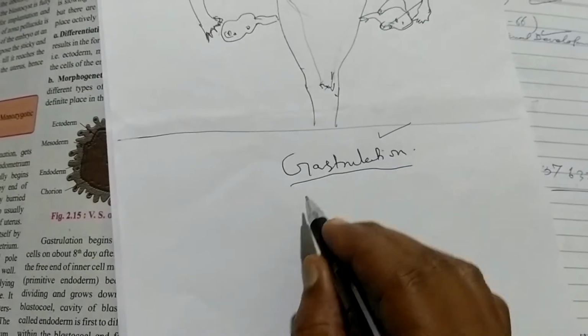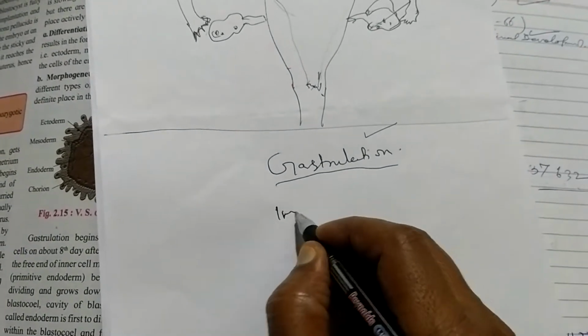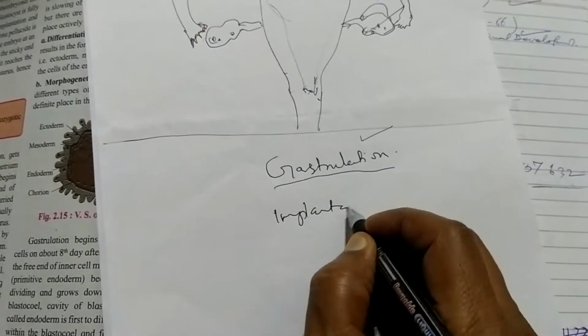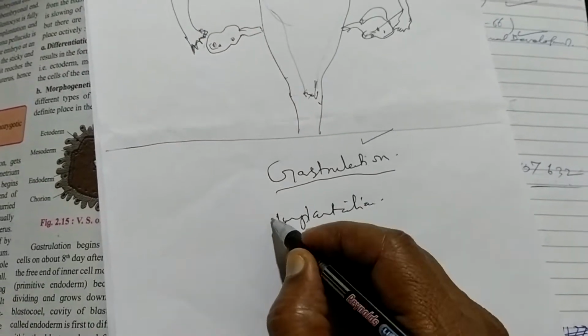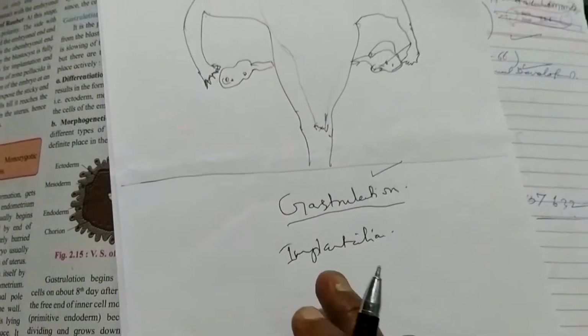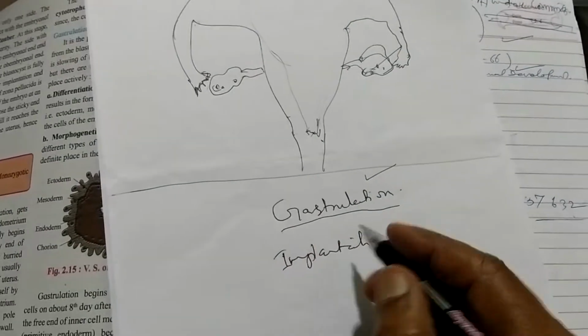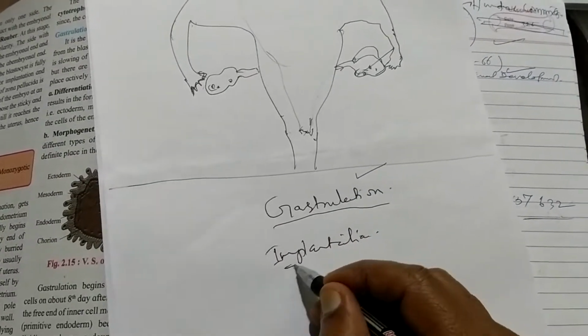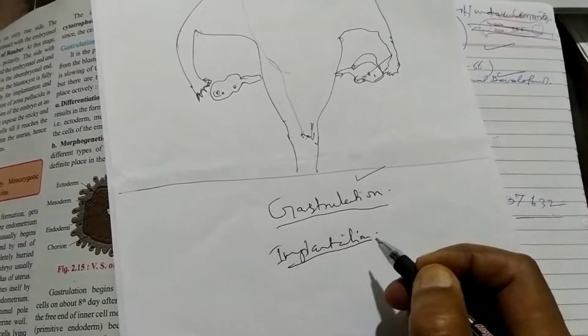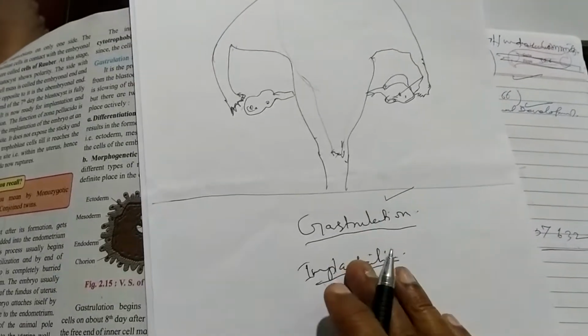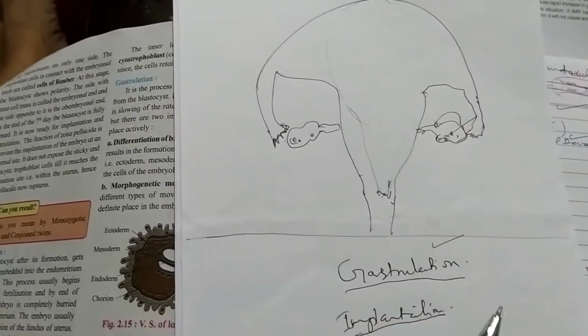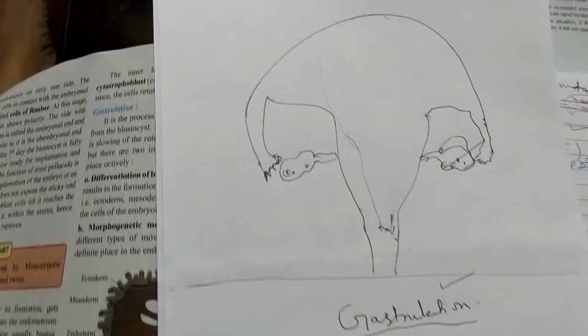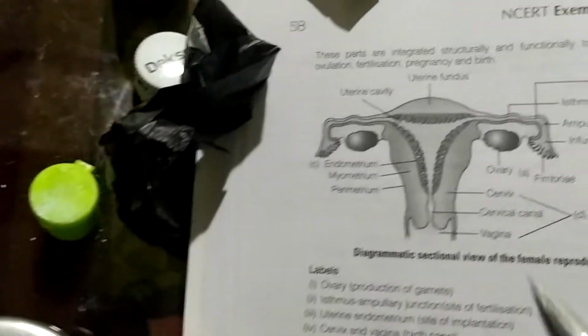This gastrulation and implantation. What is implantation? In rough language, implantation is nothing but the fixation or rooting of the embryo inside the endometrium of the uterus. What is endometrium? We know that the uterus consists of three layers.